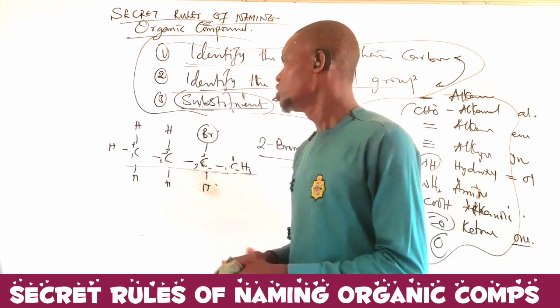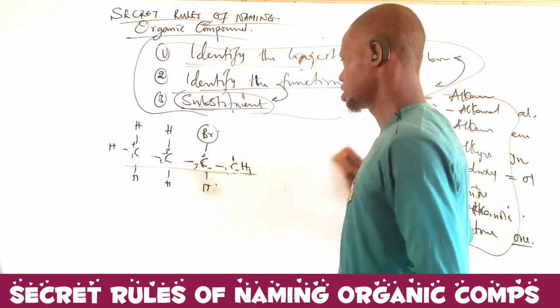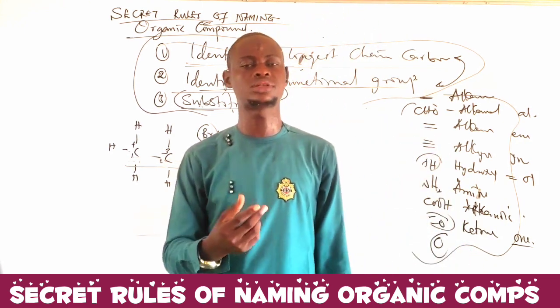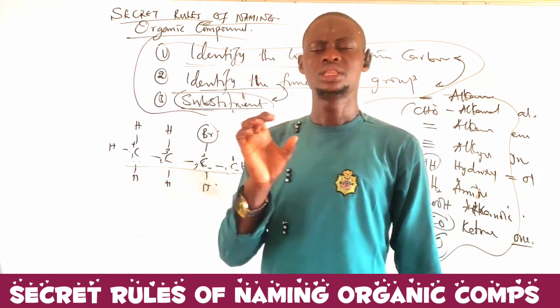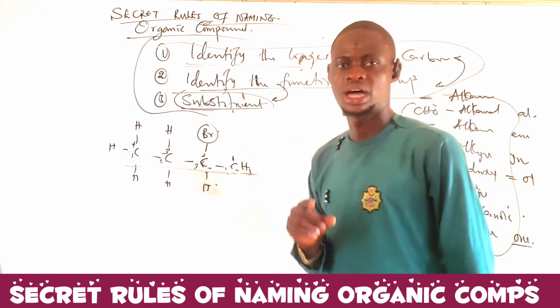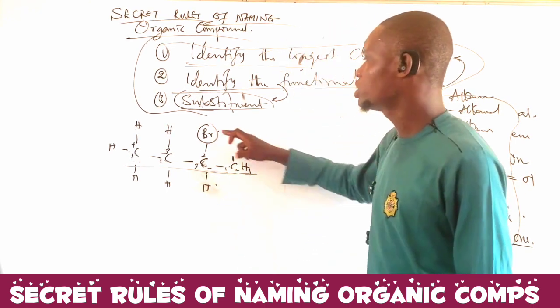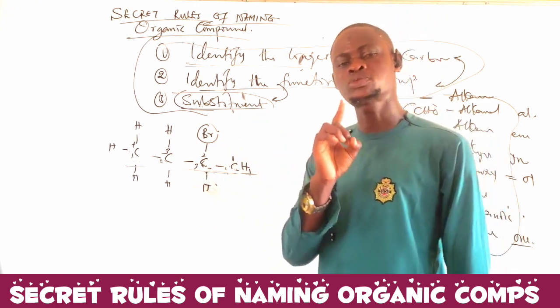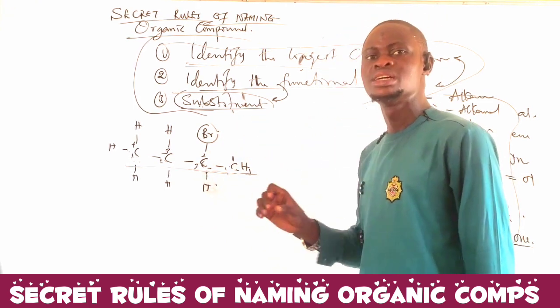That is number 1. Number 2 that we need to take note of is that, if the substituents occur more than once, how do we name it? That means if I have more than one substituent in the compound, either organic or inorganic, how do we name it?